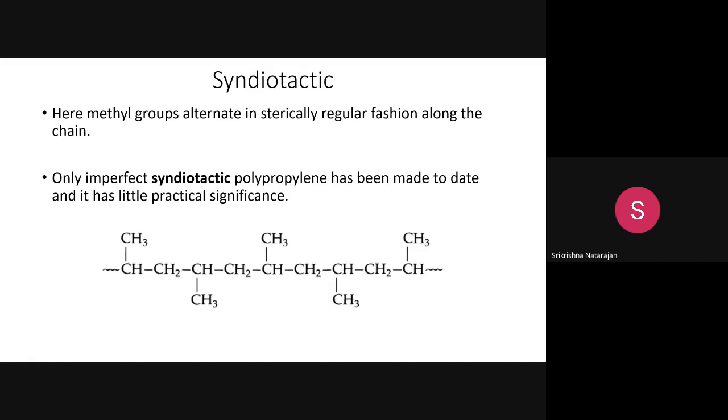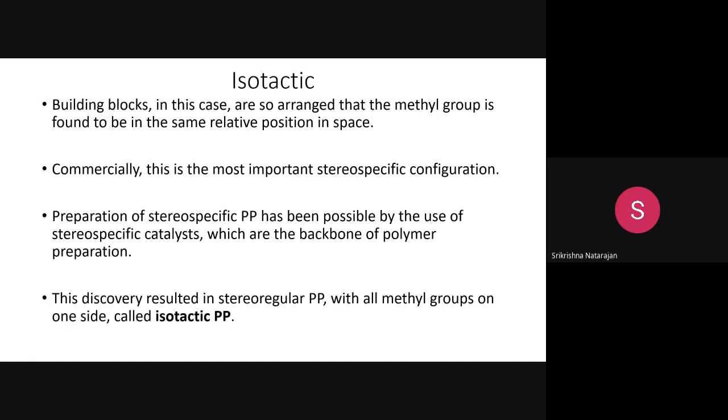So next is the isotactic polypropylene, in which the arrangement is stereo regular, where the methyl groups are placed in a proper sequential order. So how did it become possible? Initially it was not possible because of the process they used.